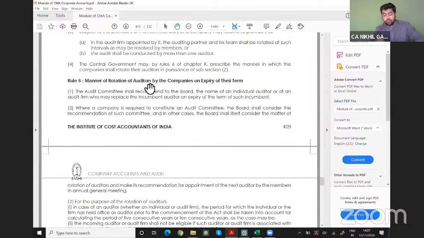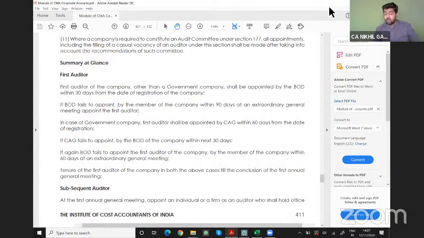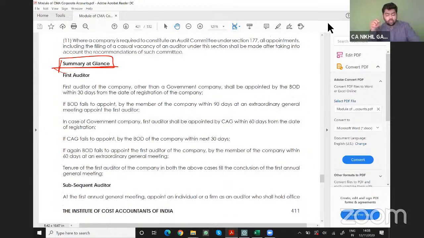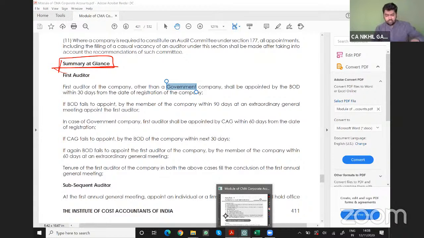See, appointment of the first auditor. First is appointment of the first auditor. The first auditor of the company other than government company. So they have bifurcated this into two parts. One is government company, the other is other than government company.